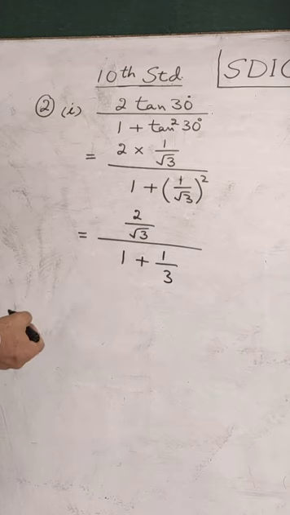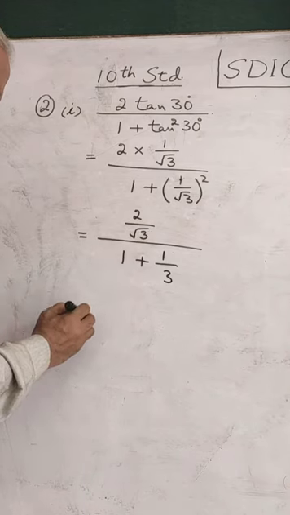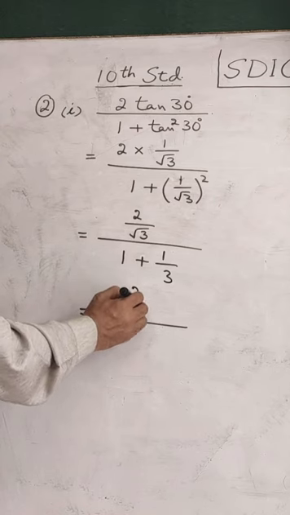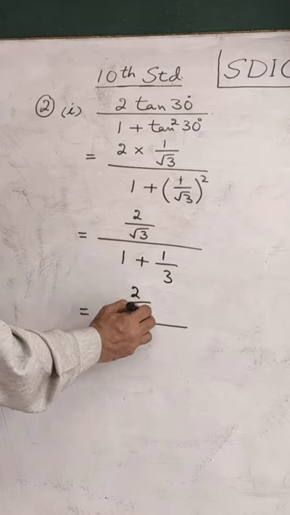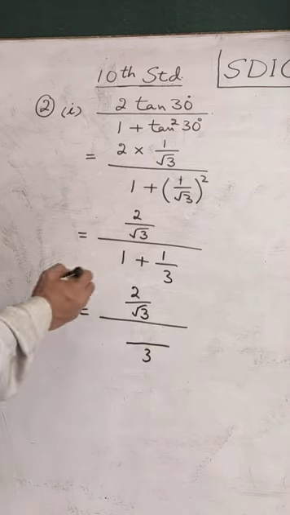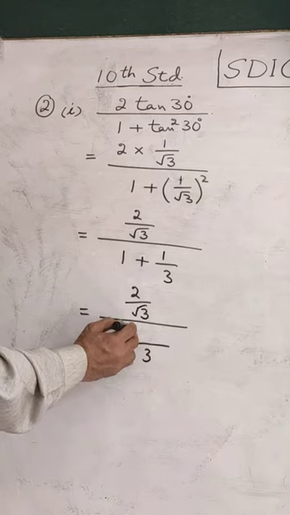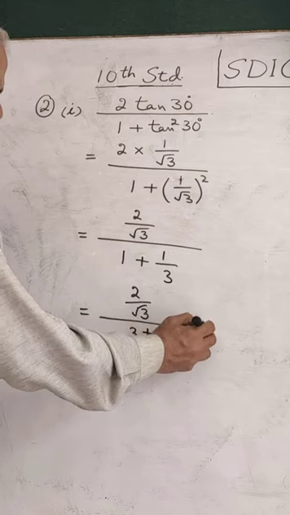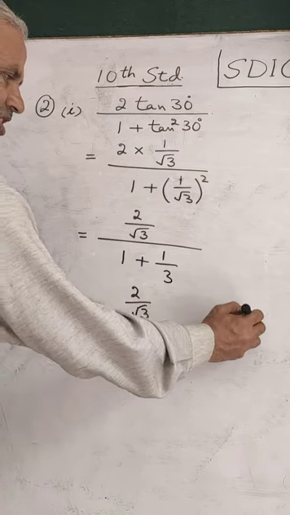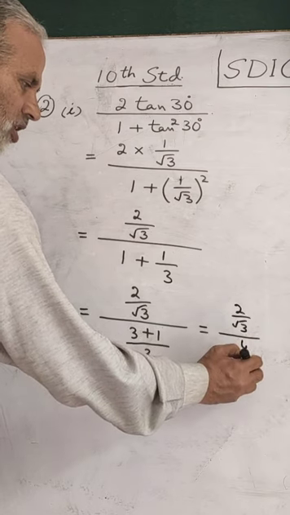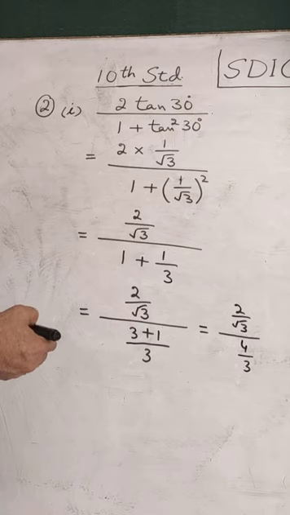It is 3 therefore. Then in the next step we will add the denominators. 2 by under root 3, numerator will remain as it is. To add denominators, you have 3 as LCM and the numerator will become 3 plus 1. Which will further become 2 by under root 3 as it is, divided by 4 by 3. 3 plus 1 is 4.